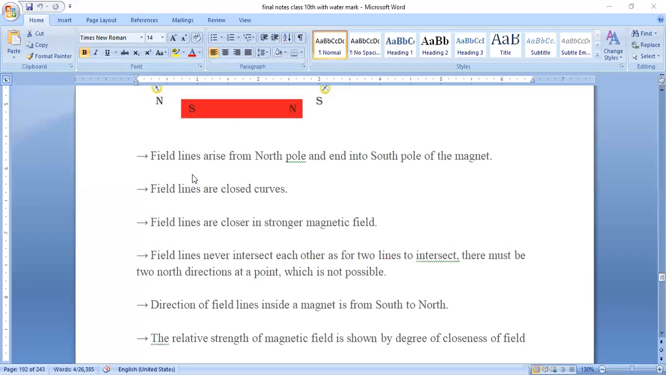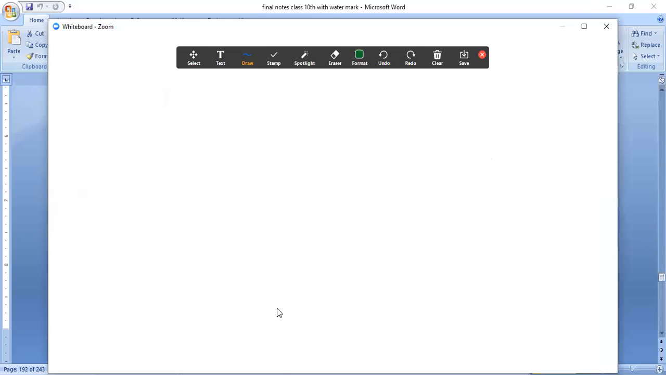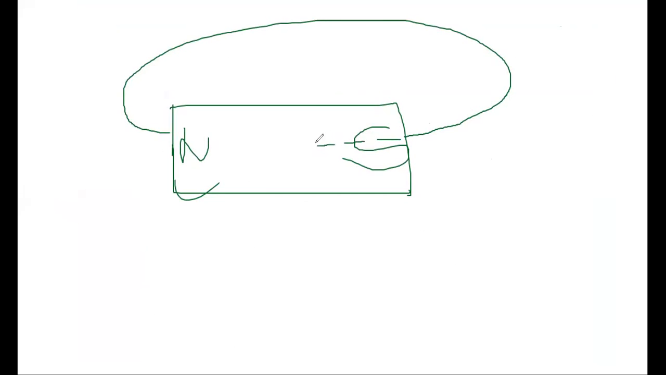The second property is that field lines are closed curves. Please remember. Say this is the bar magnet, with north and south. Closed curve means the magnetic field lines arise from north and go to south. This shows that inside the magnet, between north and south, the magnetic field line also continues.